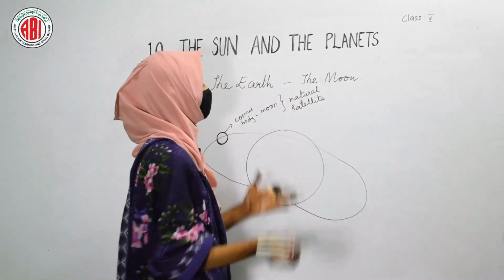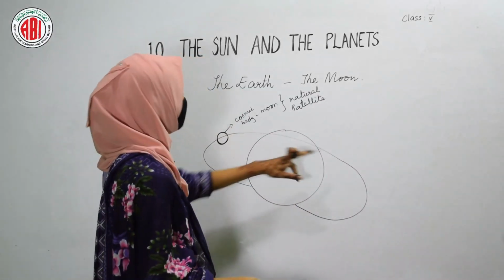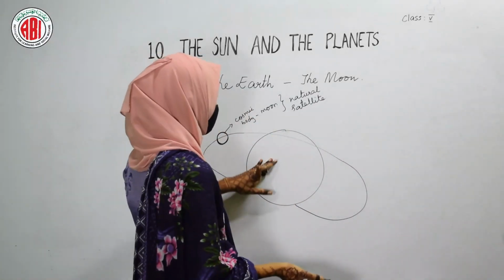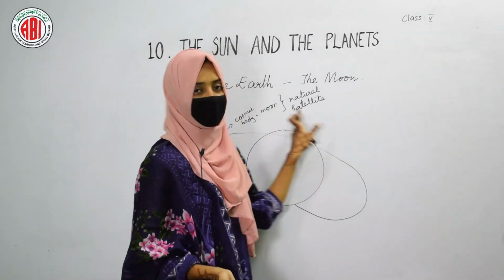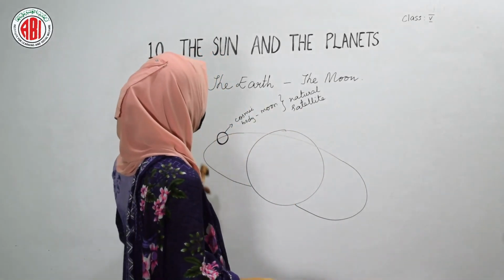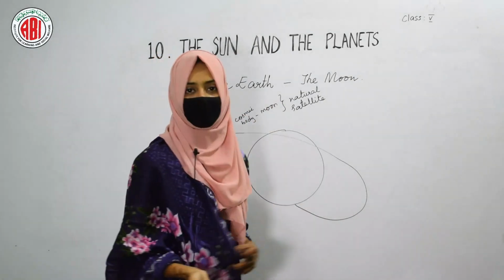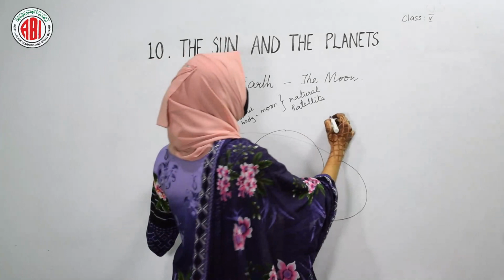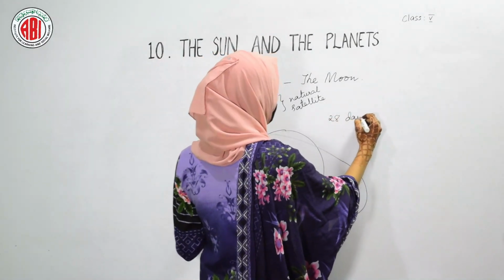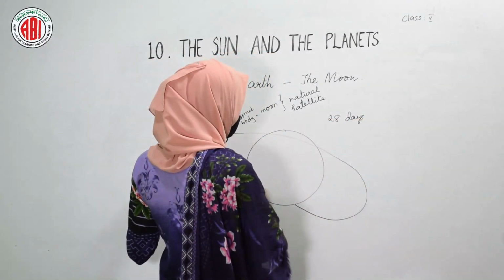Whenever any cosmic body revolves around any planet, then that body is called a satellite. As the moon is revolving around the Earth, the moon is a natural satellite of the Earth, and it takes 28 days to complete one revolution around the Earth.